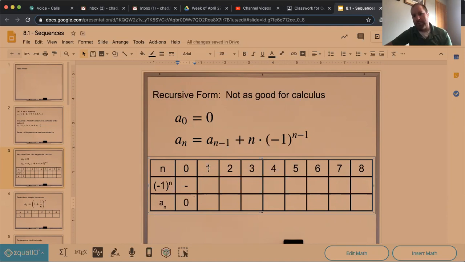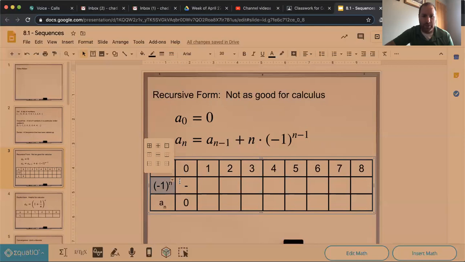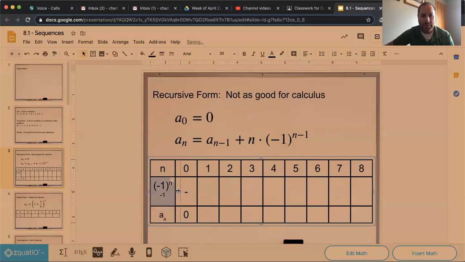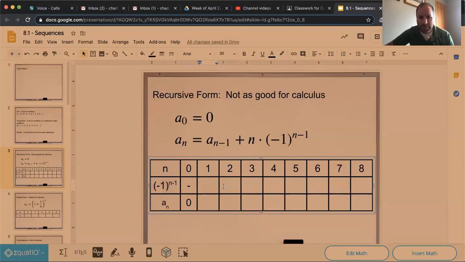If I want to move up to the next term, well, this says I need (-1)^(n-1). Oops, I forgot my little -1 up here. Let me see if we can put that in there. So here we go, -1 to the n-1. That means -1 to the 0 power, because we subtract 1, which is just 1. And this says we take our number times that value. So 1 times this is 1, and then we add it to the previous term. So we multiply these two, add it to 0. Well, that's 1, right?